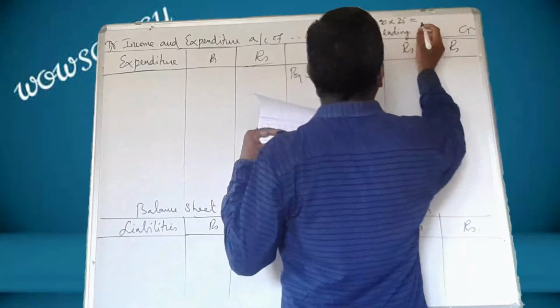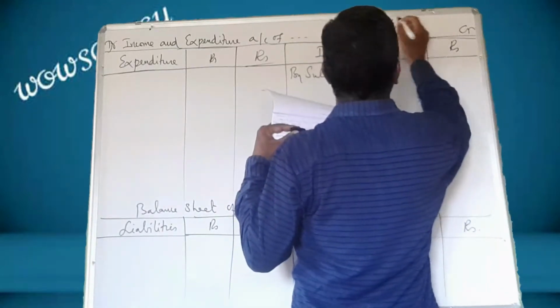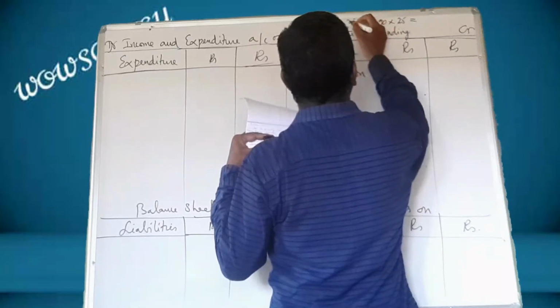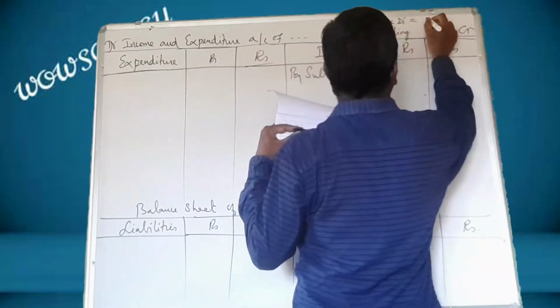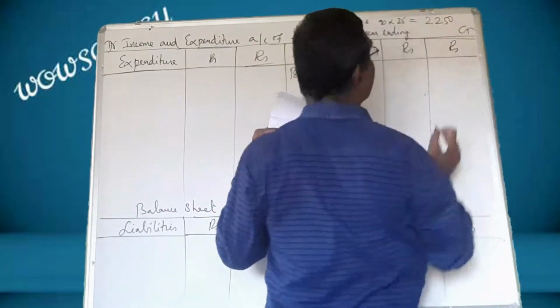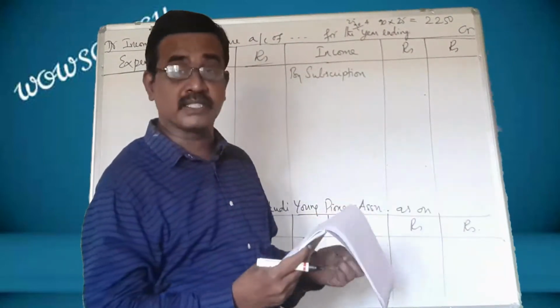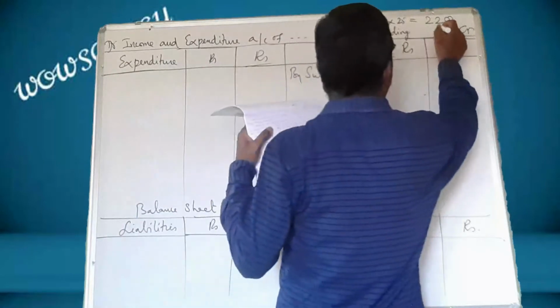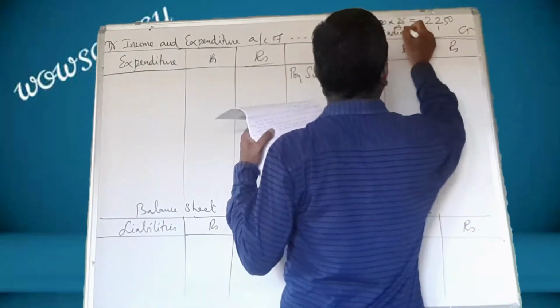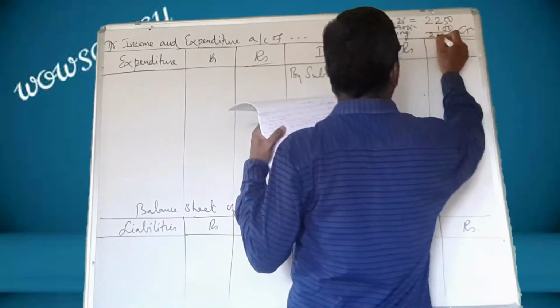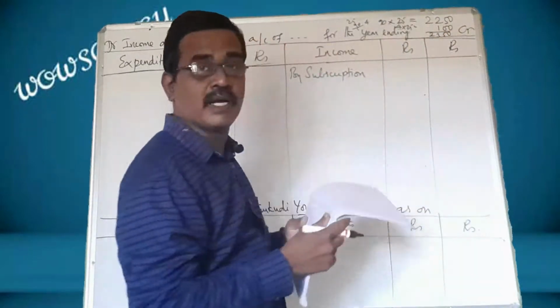That will come to 2,250. And 4 members have paid in advance for the next year. So 4 into 25, that is 100. On the whole, 2,350 was collected.